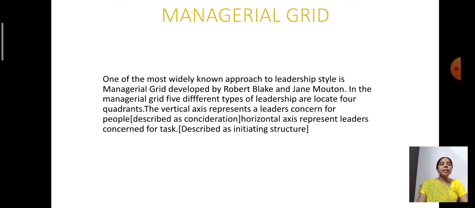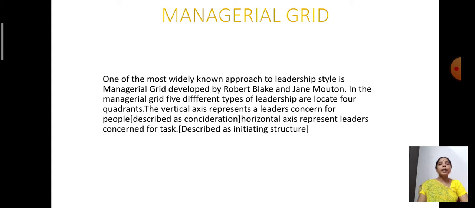So the vertical axis is mainly concerned with the concentration on people. Now this is described as consideration in the Ohio State University theory. The Ohio State University theory, which I explained, says that there are 2 different styles of leadership. One is consideration, second one is the initiating structure.